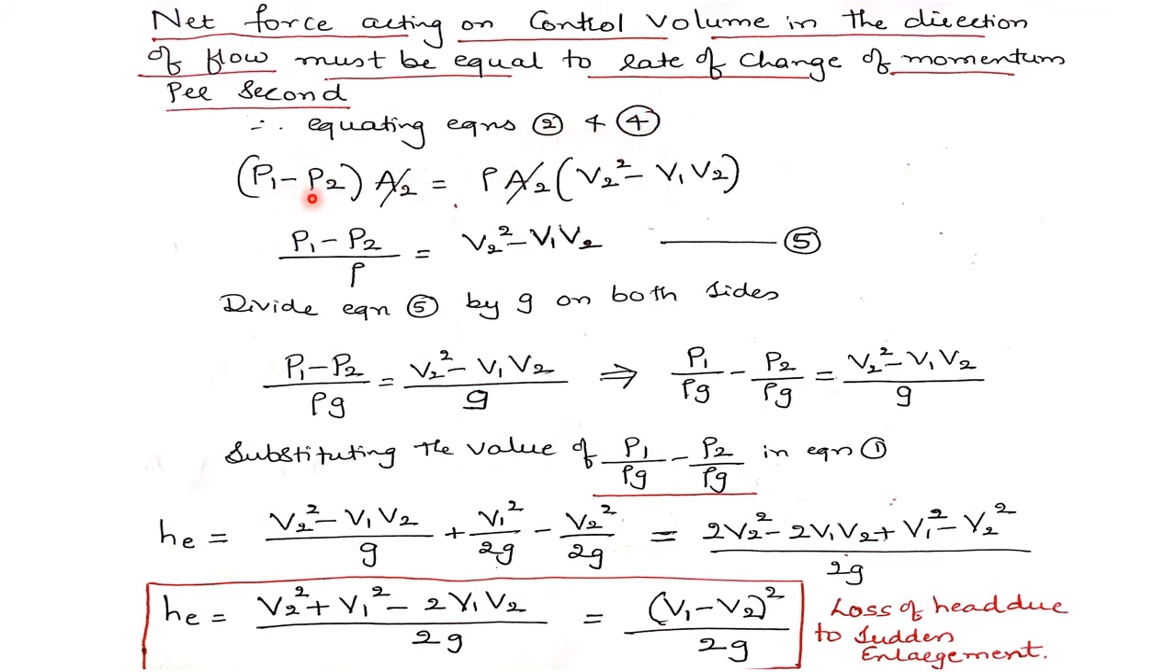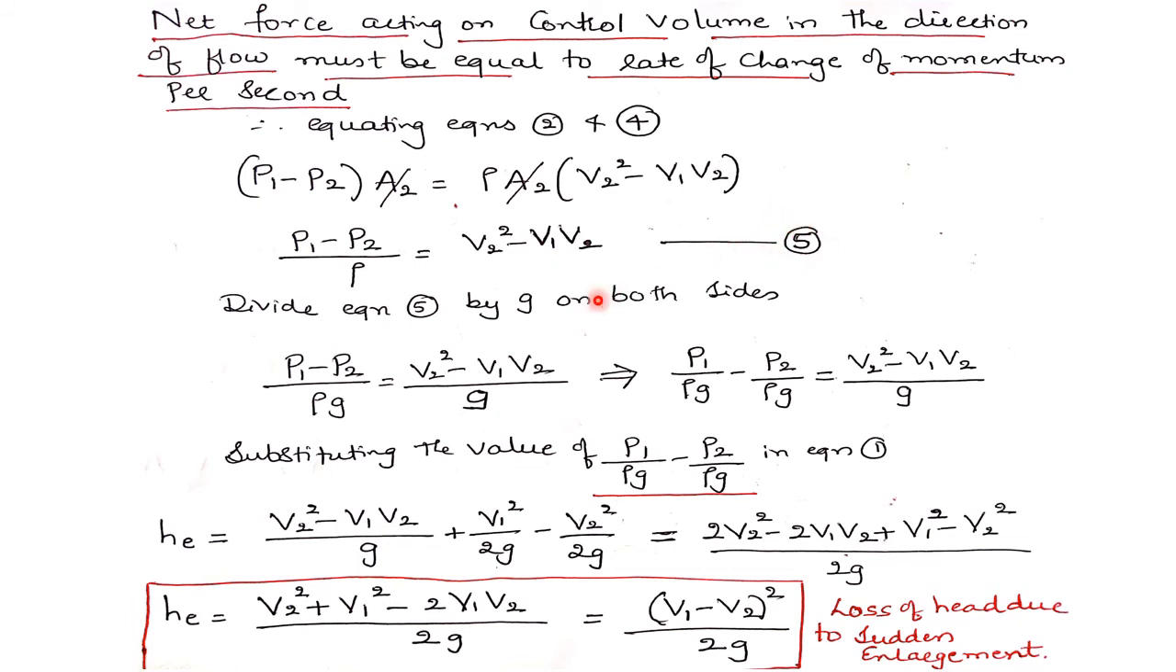Equation 2 is given by P1 minus P2 into A2. Equation 4 is given by rho into A2 into V2 square minus V1 into V2. So on both sides A2 gets cancelled. This rho term I will take to the left side, so this will be P1 minus P2 divided by rho, equal to V2 square minus V1 into V2. Let me call this equation 5.